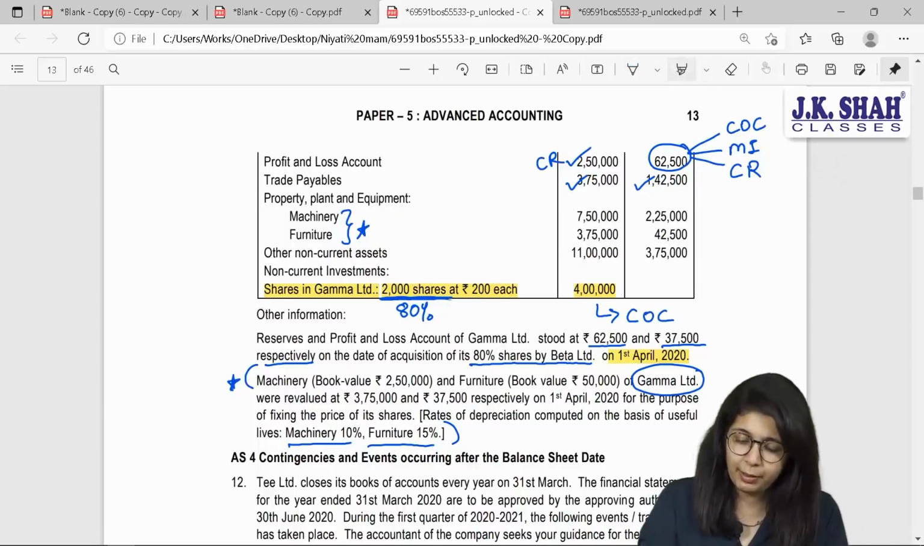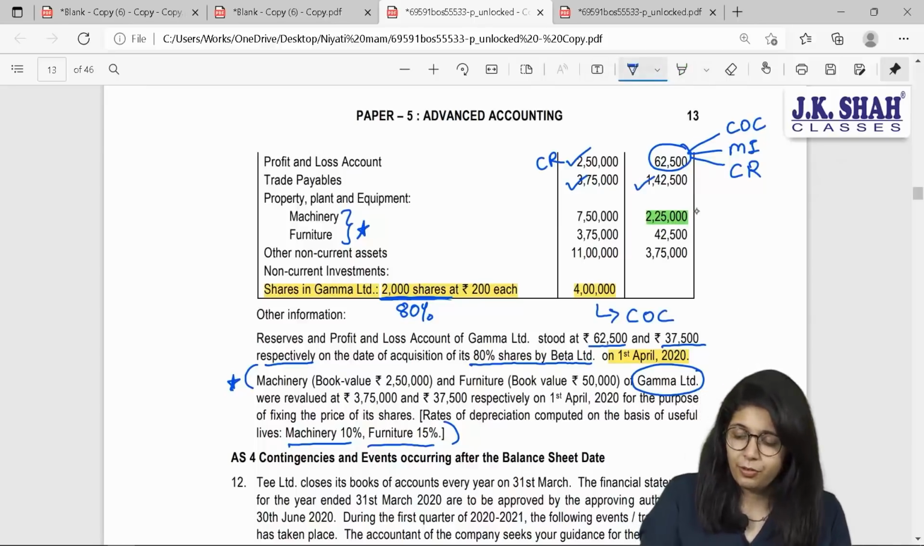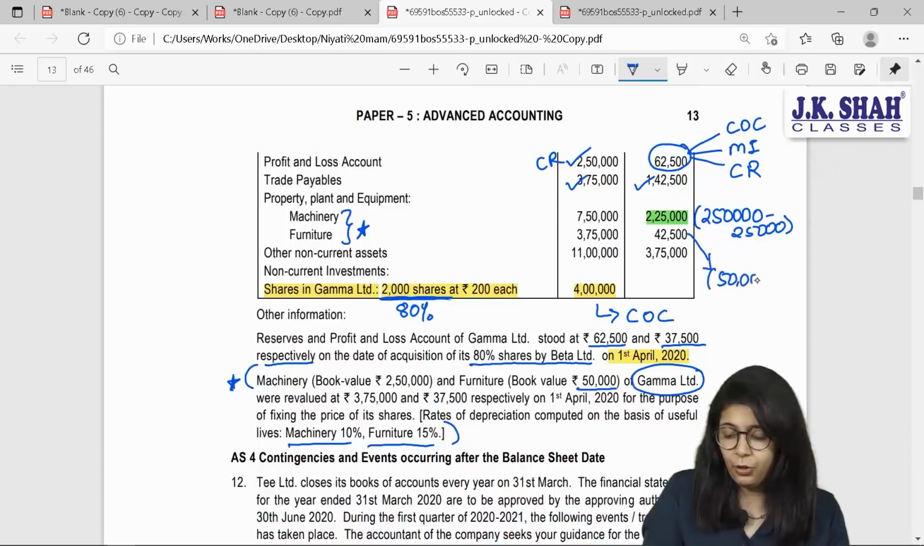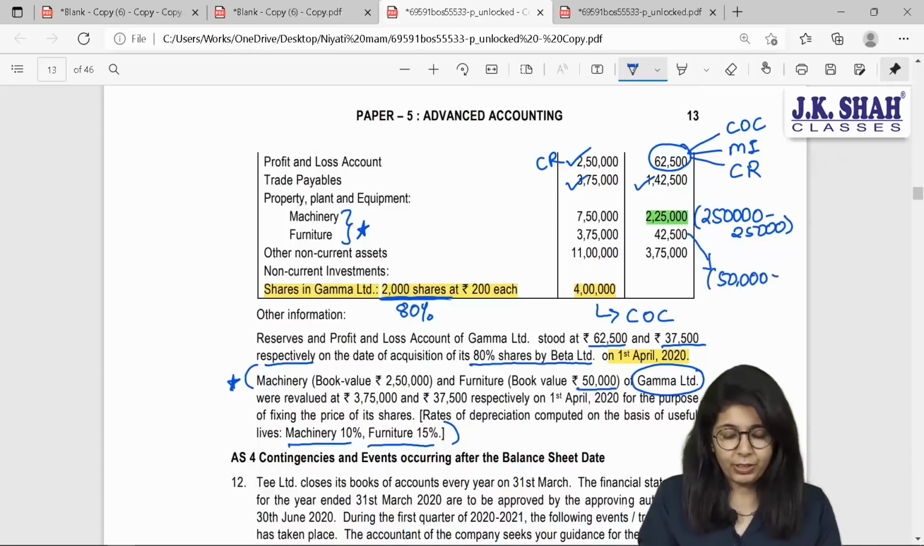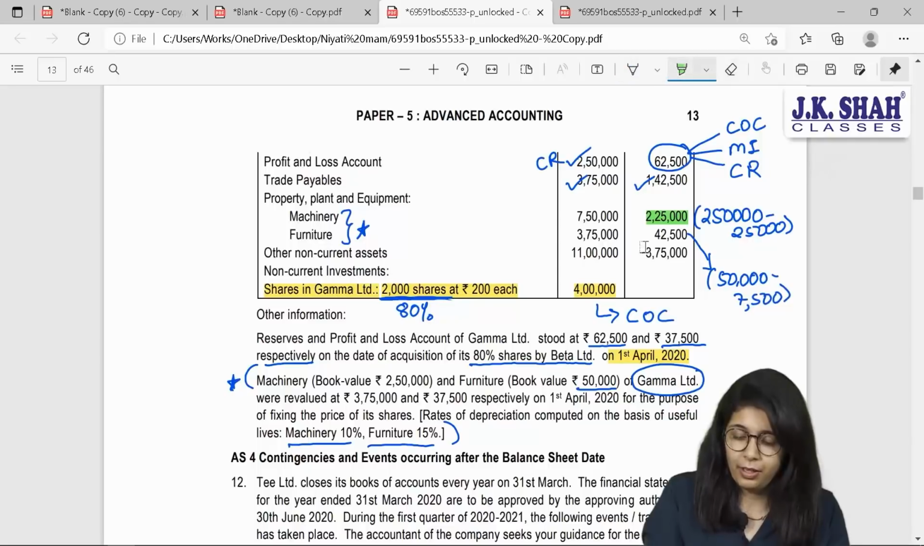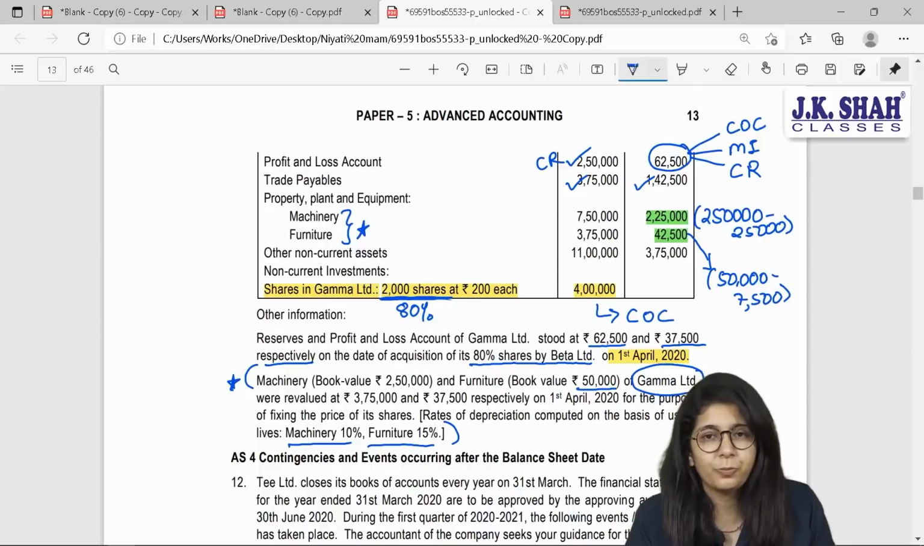Can you all see the one that I'm highlighting in green color right now? 2,25,000. How did we arrive at this value? Initially, at the start of the year, 1st April, it was 2,50,000, and for the whole year, 25,000 rupees were charged. For furniture, the initial book value was 50,000. On this, depreciation of 15% is charged. 50,000 into 15% will give you 7,500. Thus, you will arrive at your WDV of 42,500 rupees. I hope this is understood.